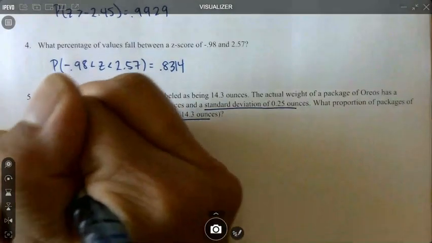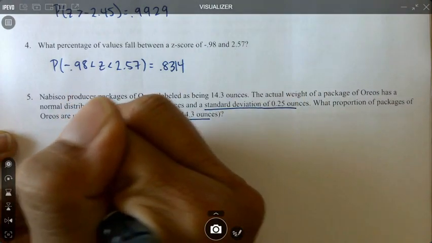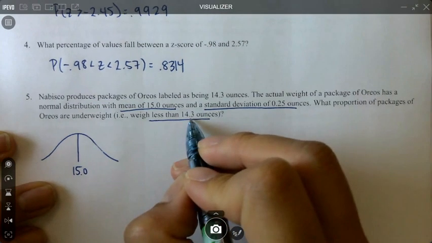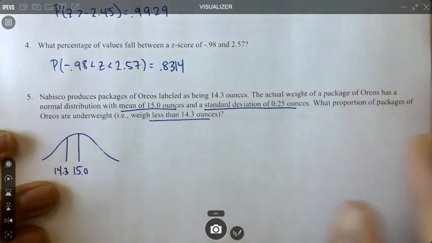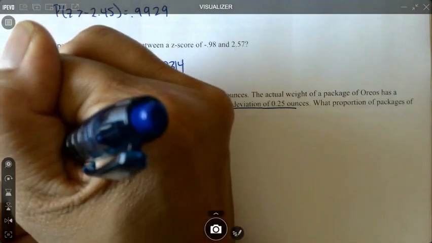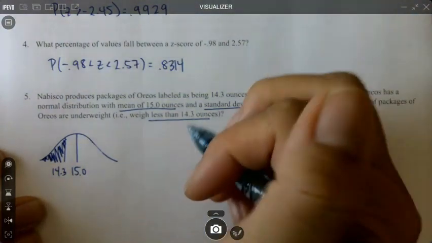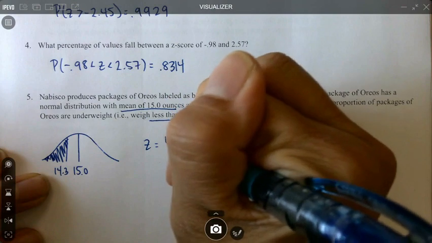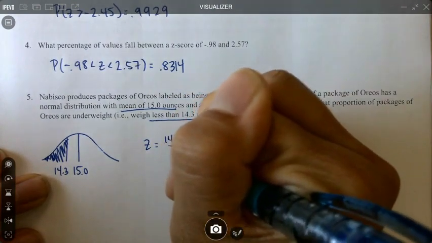So again, I'm going to start with my picture. I'm going to put my mean in the middle, 15.0. And then less than 14.3 is going to be somewhere down here. And again, for this problem, we are looking for less than. So now we're going to go ahead and find our z-score. So it's going to be 14.3 minus 15 divided by my standard deviation of 0.25.